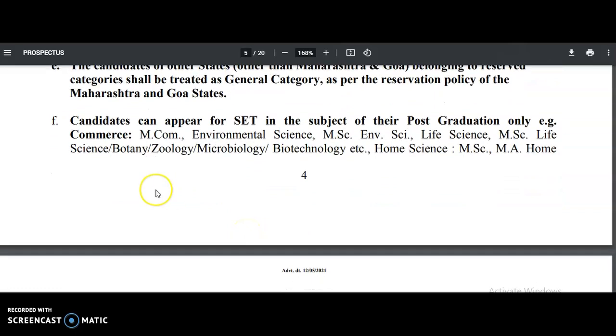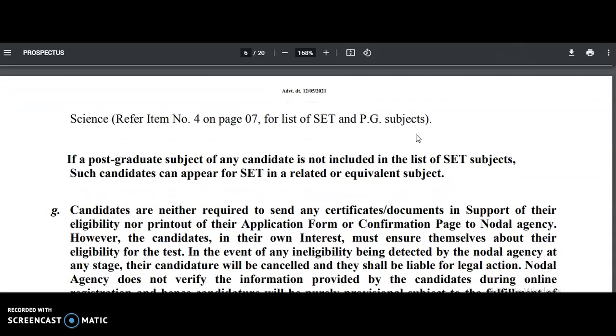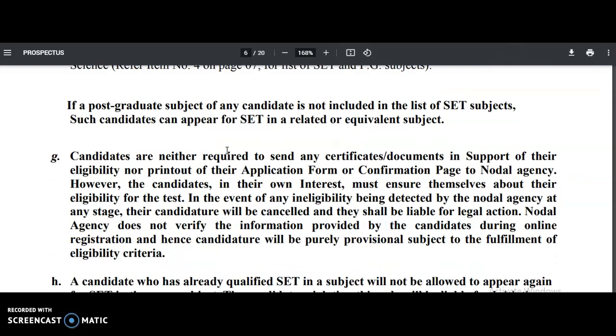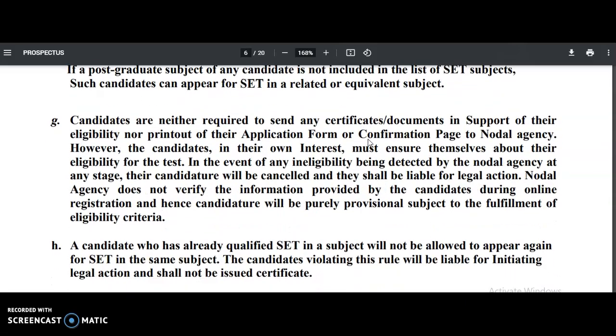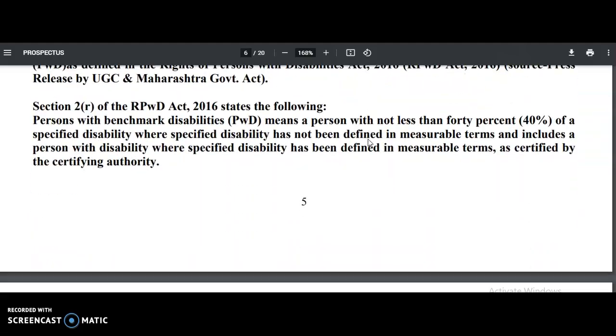Okay, so candidates can appear for SET in the subject of their post graduation only. And these points are also mentioned here. So commerce candidates can apply for which subjects, and environmental science candidates for which subject, and home science. These things are mentioned here in item number 4 on page number 7. And if the PG subject of any candidate is not included in the list of the SET subjects, such a candidate can appear for SET in a related or equivalent subject also, guys. Fine. So these are the rules and regulations here.